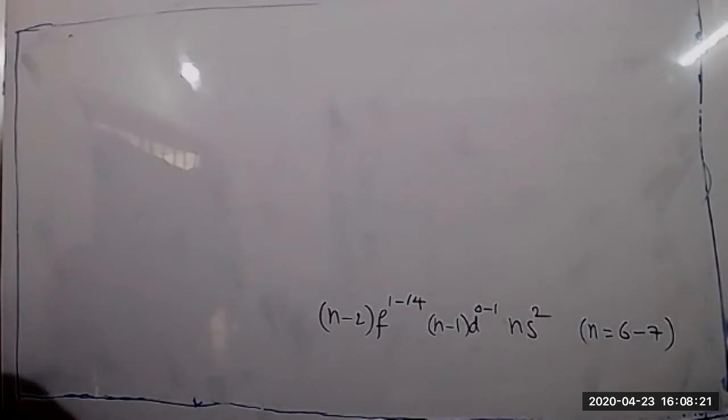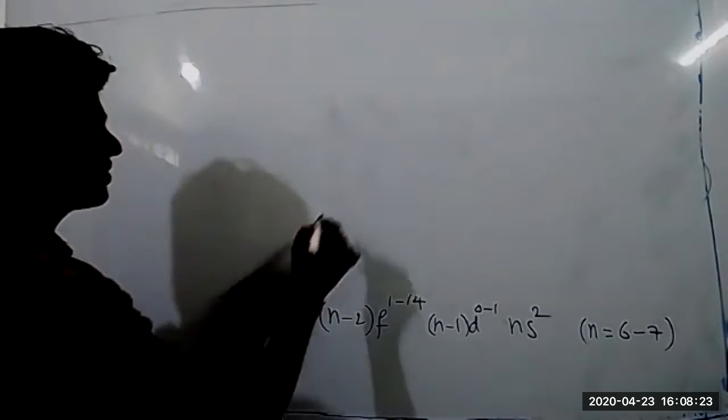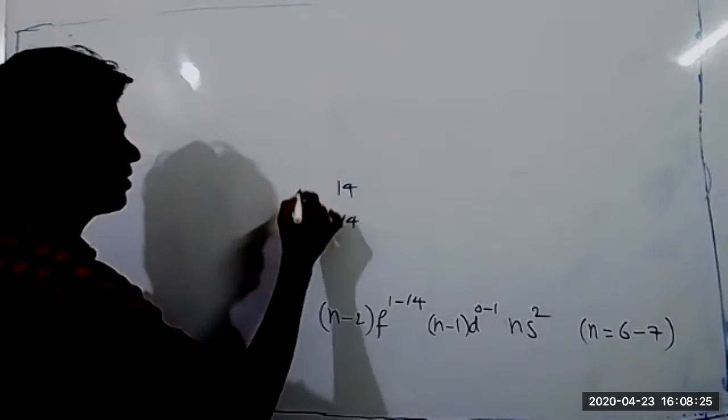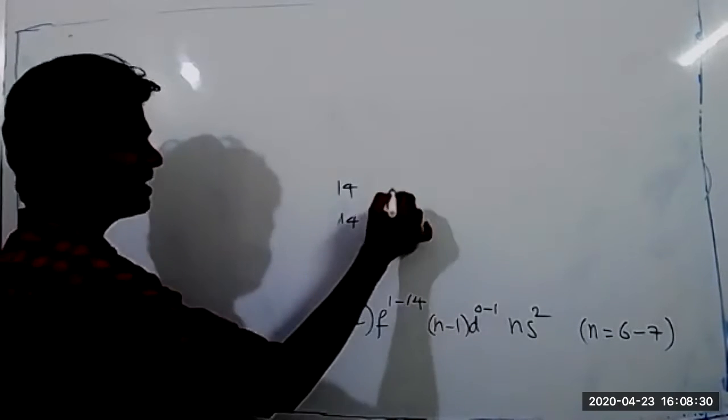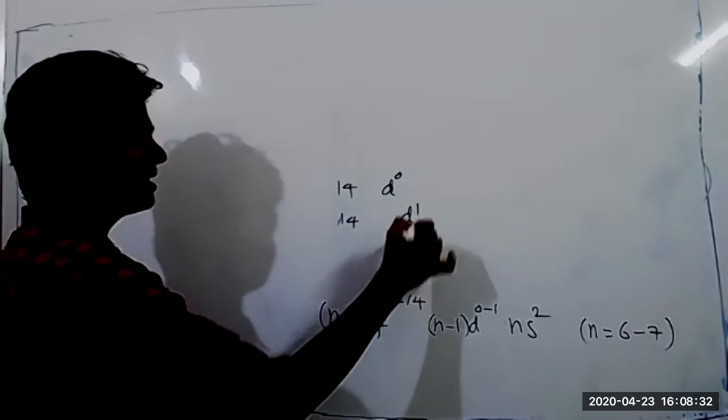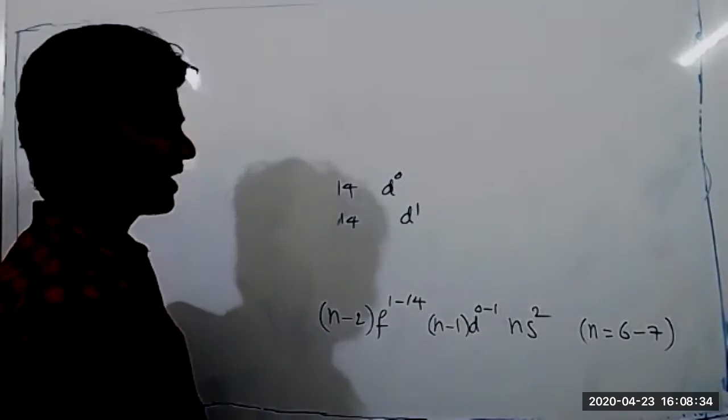Out of 28 elements, in each series 14 elements are there. Lanthanides also have 14 elements, actinides also have 14 elements. Here many elements maintain d0 and most of the elements maintain d1. So here there is no exception.